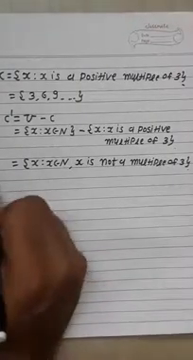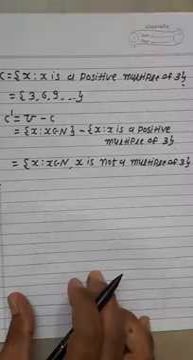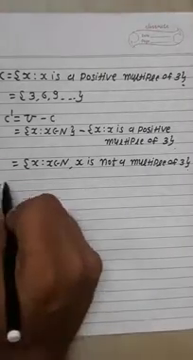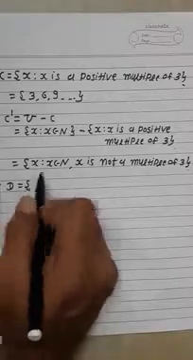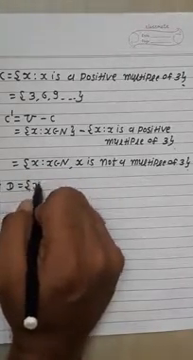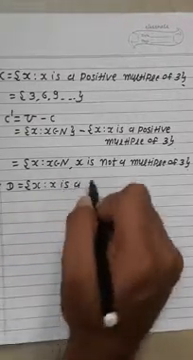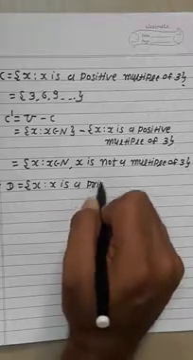Next one: D is equal to the set of x such that x is a prime number.